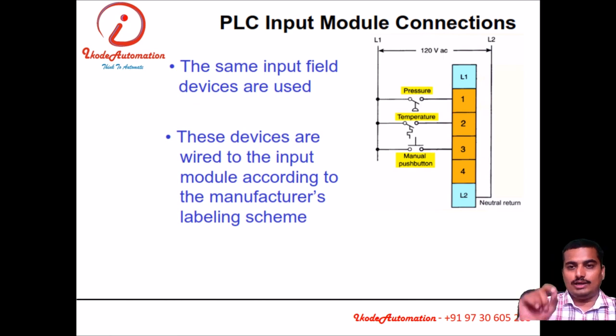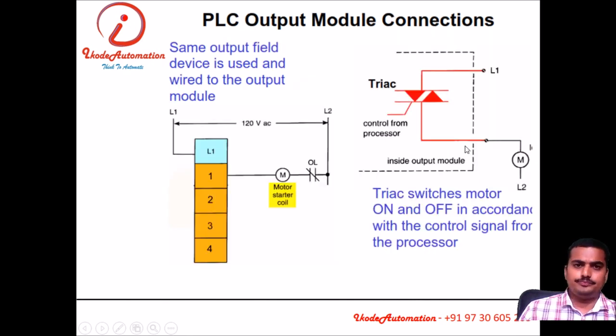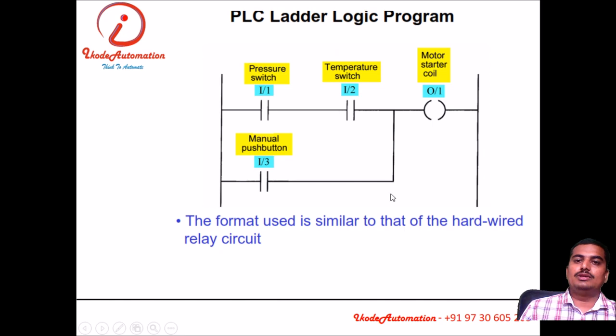If I need to achieve this scenario by means of a PLC, I take one PLC. I will connect the input sensors and push button to the input card of the PLC. I will connect the pressure switch to input 1, temperature switch to input 2, manual push button to input 3, and I will connect the motor starter coil to the output card of the PLC, and I will program this ladder into that PLC.